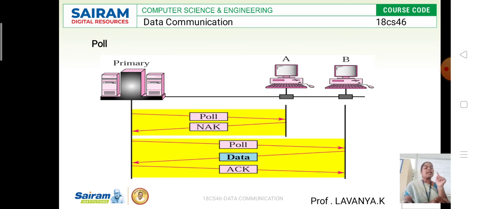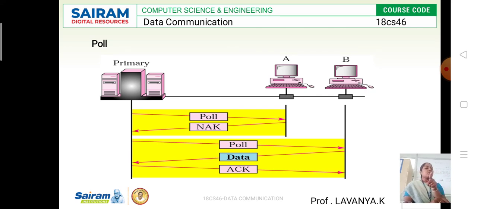That is NAK. Then, in the second attempt, the primary device again sends the poll function to check the other device of the secondary station, which is device B, to see whether it has any data or not. Station B wants to communicate with the primary station, so it has data and sends the data to the primary station.